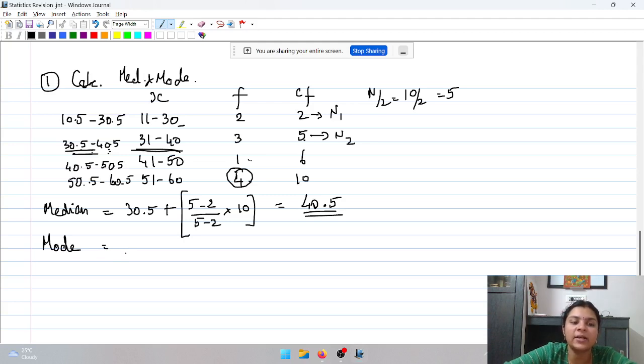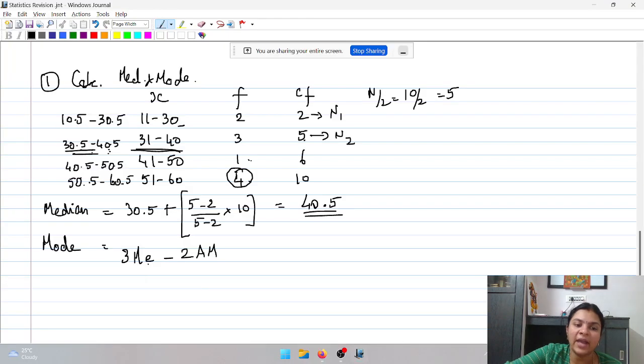What is the empirical relationship formula? Mode is equal to 3 median minus 2 mean. The question will not tell you to use the empirical relationship. You need to identify where it would be relevant. Here, we cannot use the formula because we do not have the next interval. You cannot assume it as 0 and continue. You have to now resort to the empirical relationship.